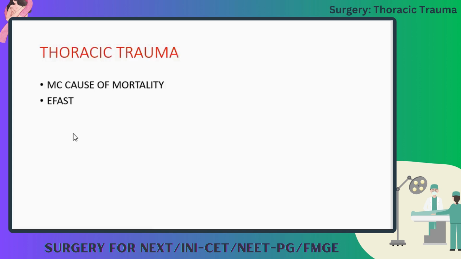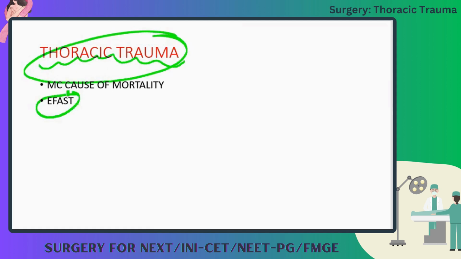So thoracic trauma. Abdominal trauma, we had a little bit, and then we'll move on to thoracic trauma. E-FAST, what is E-FAST? 4+2. Okay. And what is the most common cause of mortality in case of thoracic trauma? This is an MCQ which was asked actually 2-3 years before. Which was the most common cause of mortality in thoracic trauma?